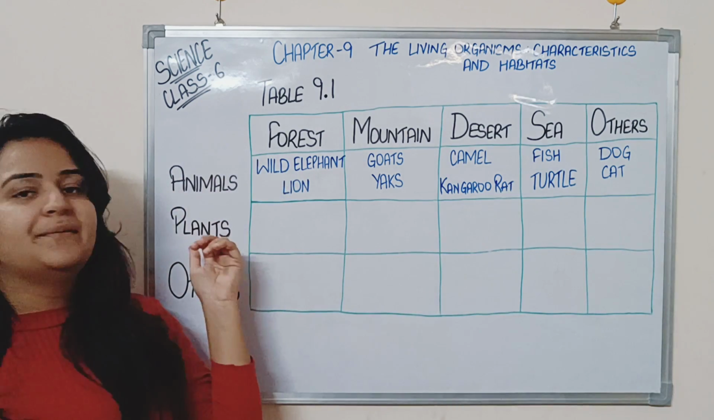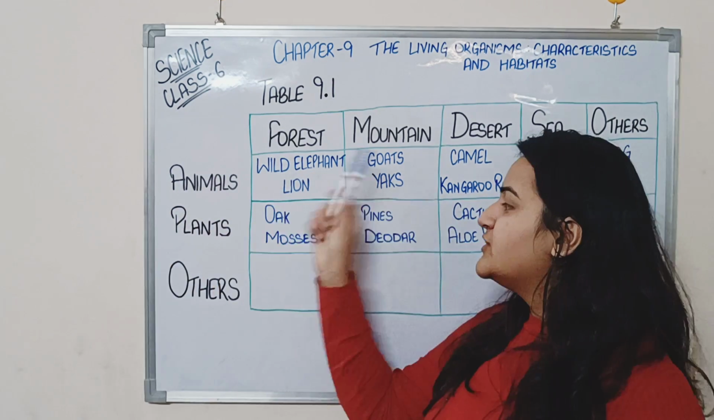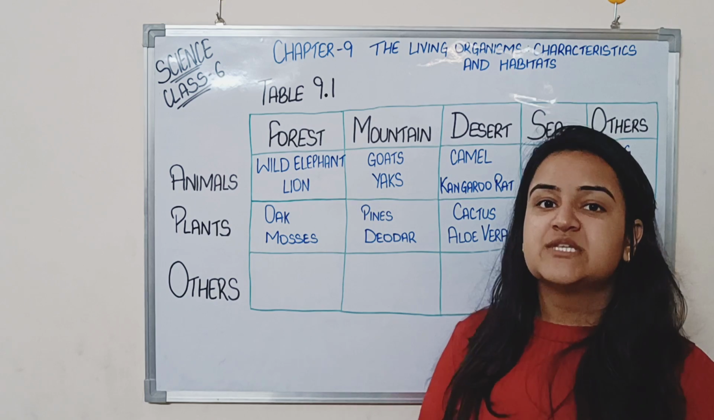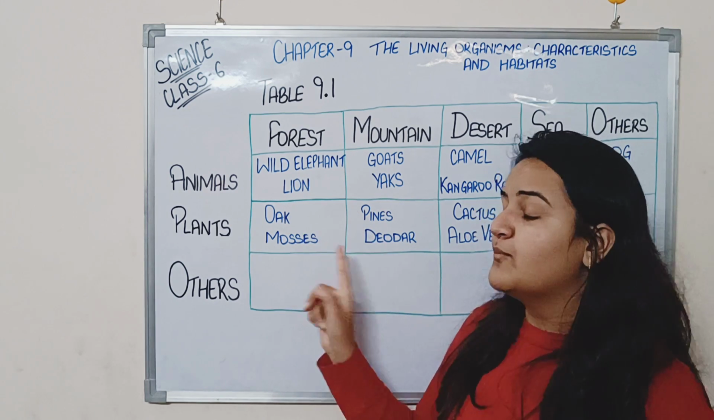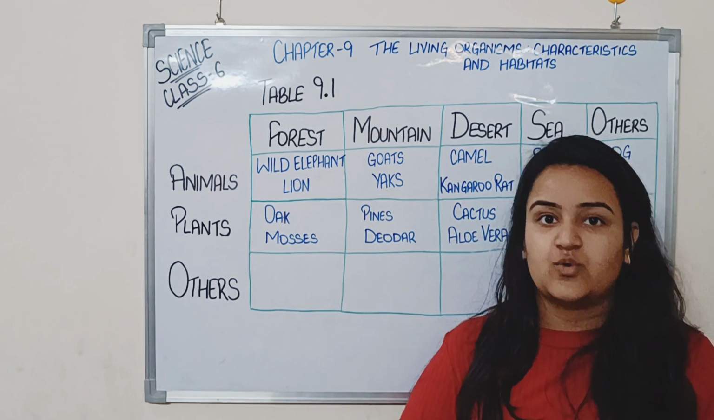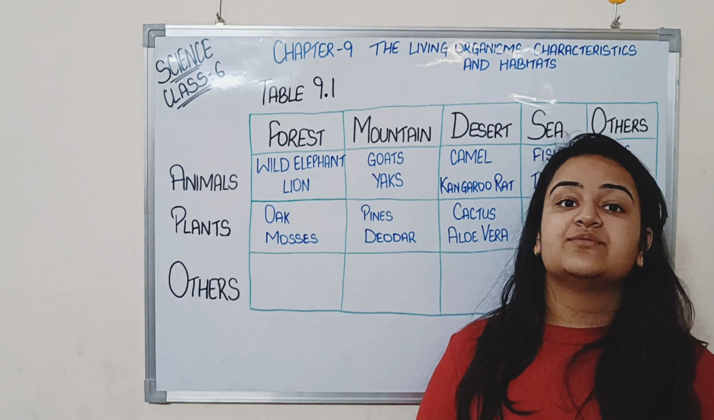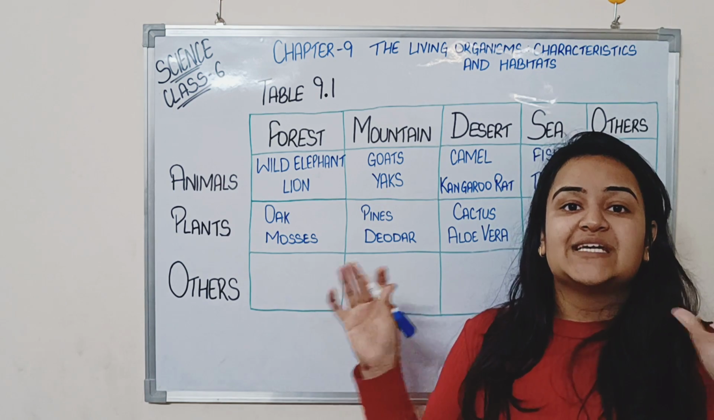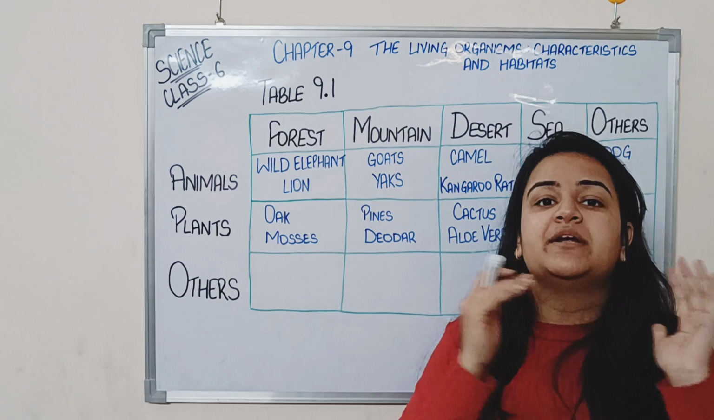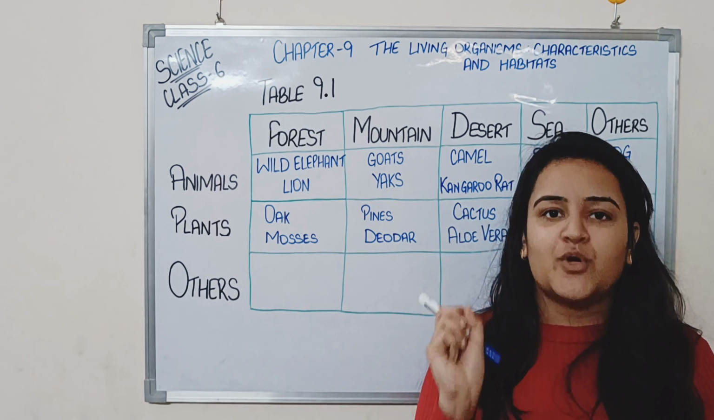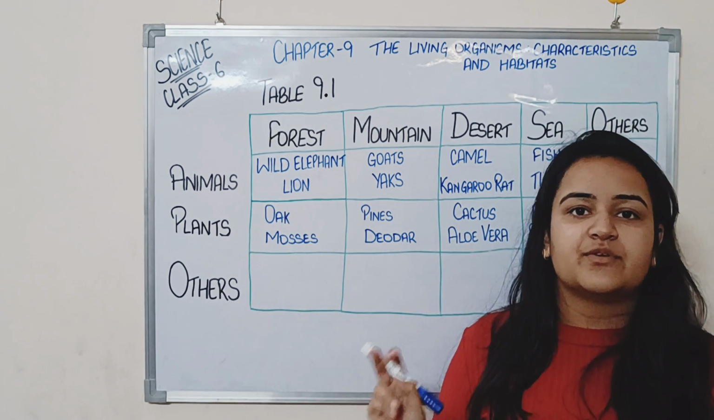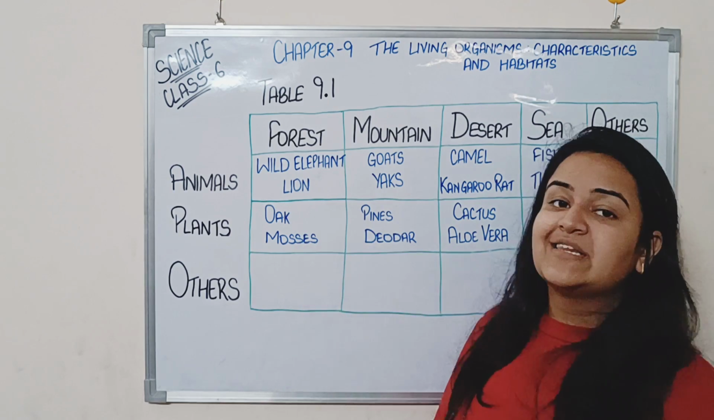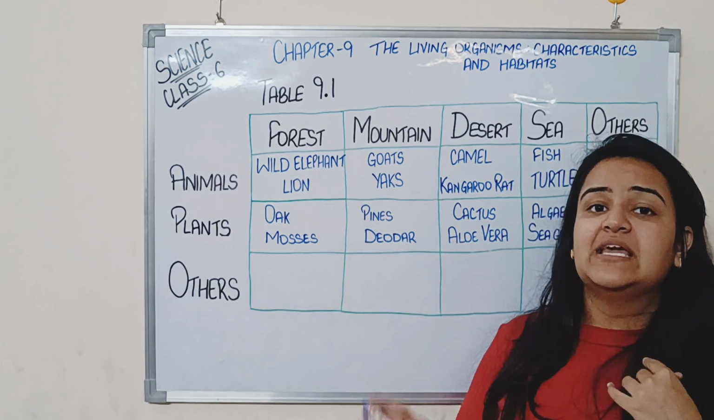Now talking about the plants. First of all, about the forest, you can see oak and mosses only in the forest. They are not present in the deserts. They will be present where the environment is surrounded by a little moisture. So you see, oaks, other trees, and mosses are present in the forest.